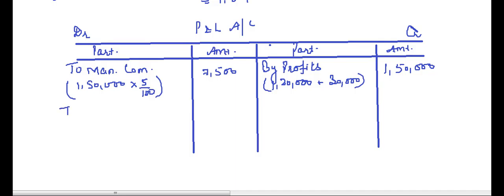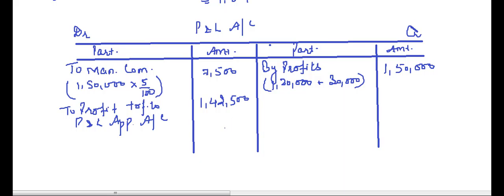Now we will say to profit transferred to profit and loss appropriation account. What is it? 1,42,500. So this is our profit and loss account.